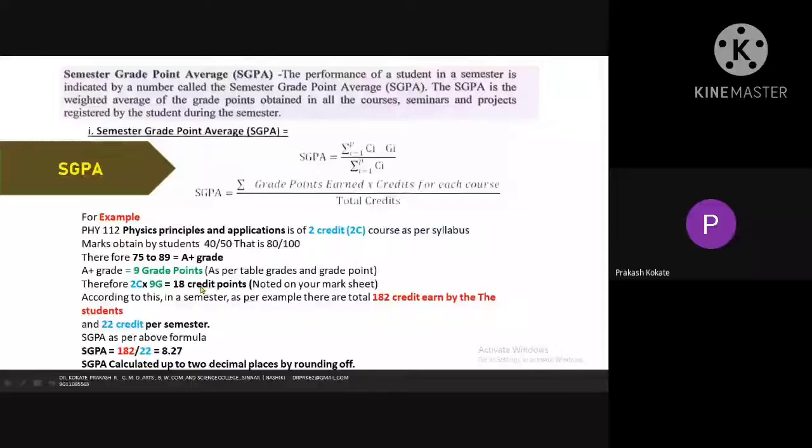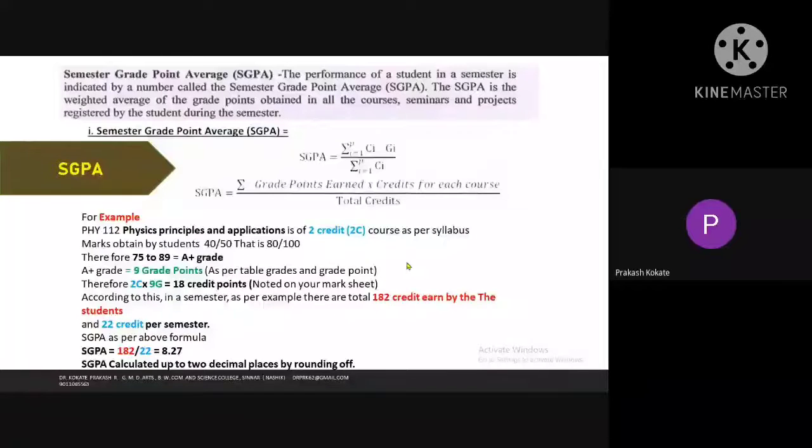In that mark sheet, I have shown you 18 credit points that the student achieved in that particular subject, which we call 18 credit points. So according to this, in a semester, as per example, there are total 182 credits earned by Abhay. 182 credits.